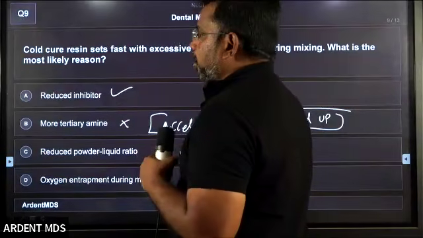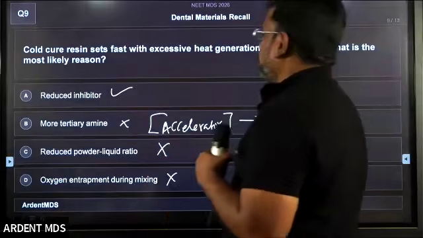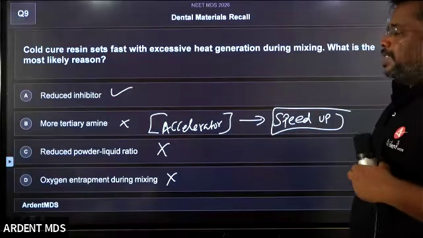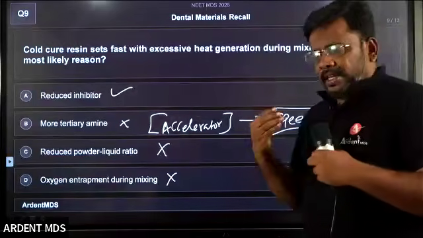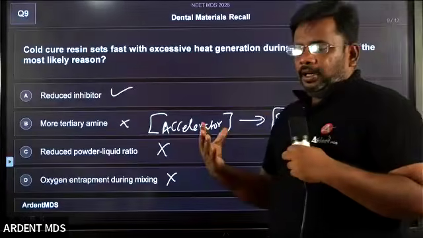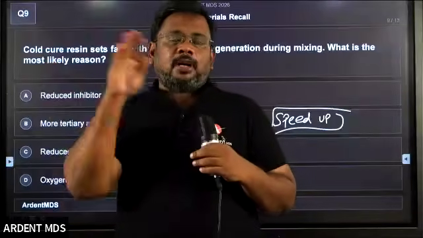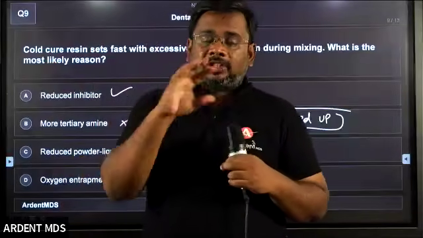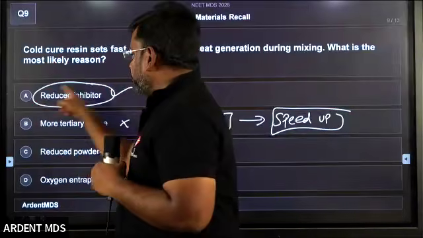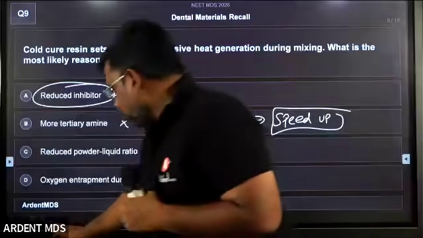Reduced powder-liquid ratio doesn't help. Oxygen entrapment doesn't help. So which is the best option I can go for? Whether it is alginate or resin, whatever the material, to alter the setting reaction, to make it fast or normal, they will change the ratio or amount of the inhibitors. So the answer is reduced inhibitor for this particular question.